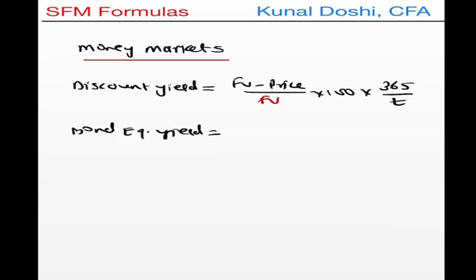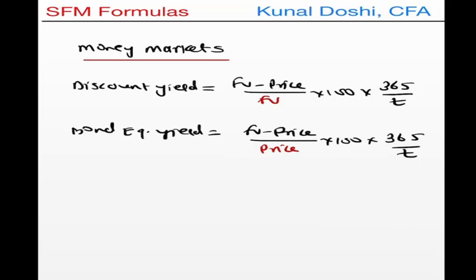For bond equivalent yield, the formula is almost the same, but instead of dividing by the face value, I will now divide by the price of the bond, which will give me the YTM or the yield. Again, we will annualize it.